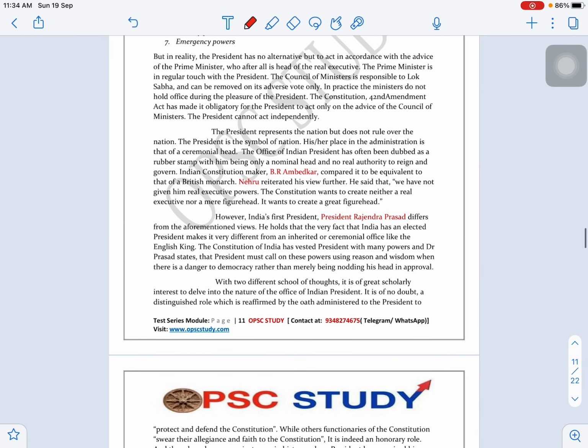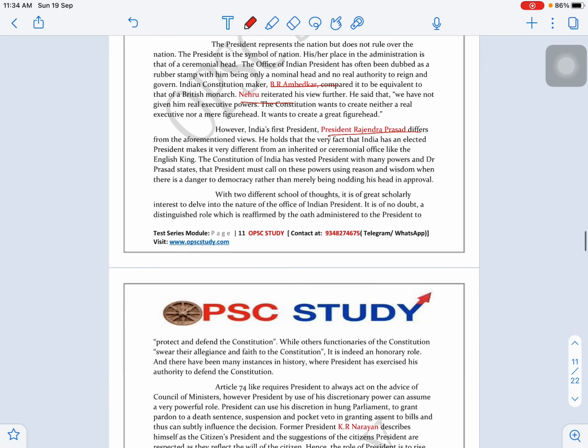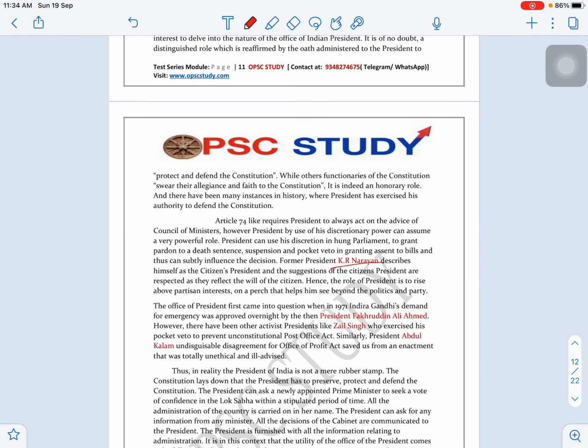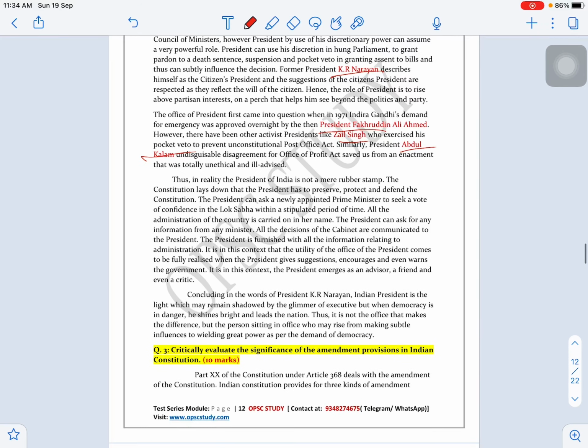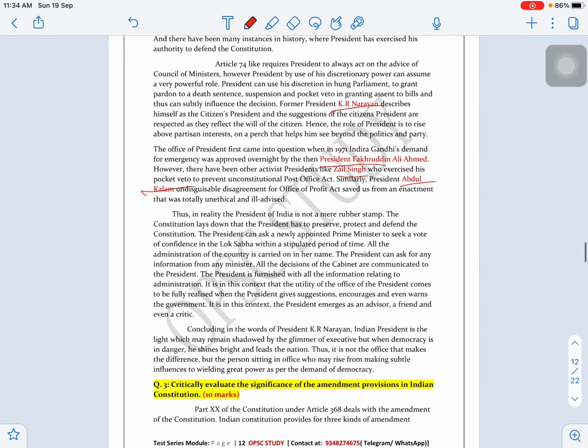We have provided comments from various thinkers and freedom fighters on the President of India, and what the real powers are. We have mentioned all these things in the answer. So how can you shorten this? If you are writing the long answer, that is good. But if you are not able to write the whole answer, then what can you write?